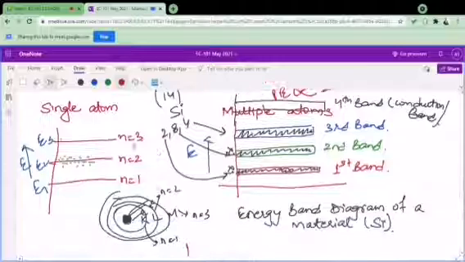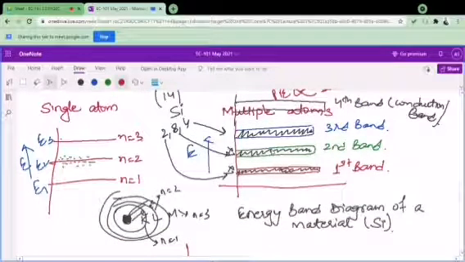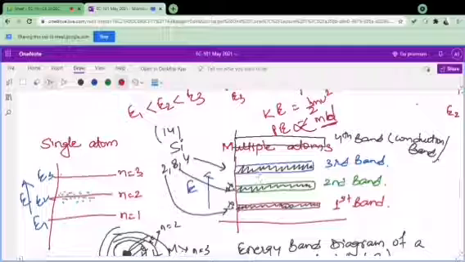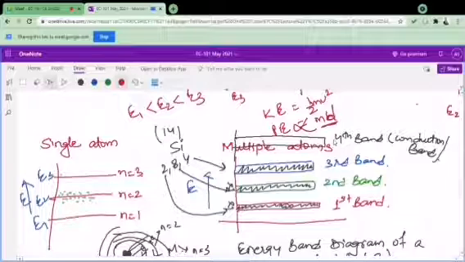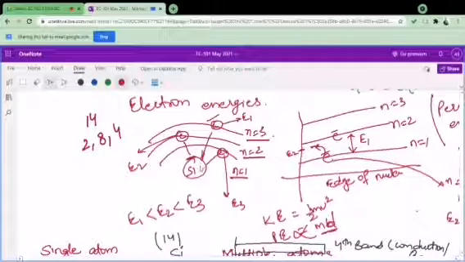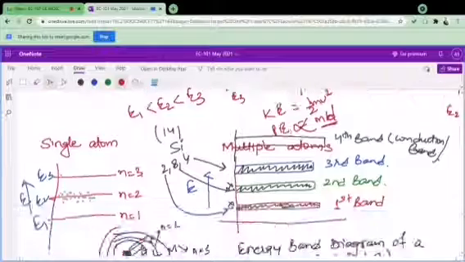Also I told you about these bands. Instead of denoting these three bands, which are the bands where electrons are available, I also added one more band, higher than the last filled band, that is the fourth band, which I call the conduction band. I have assumed this band contains the energies where my electron will be free. It means my electron is no longer bound by the nucleus present inside the silicon atom.